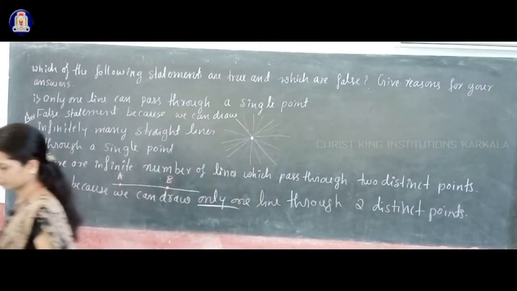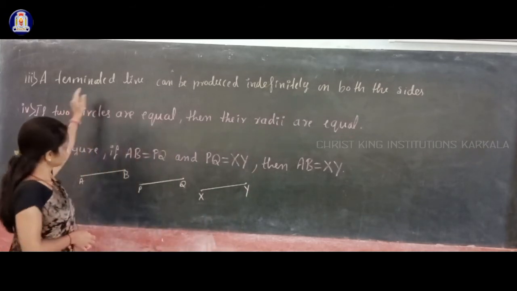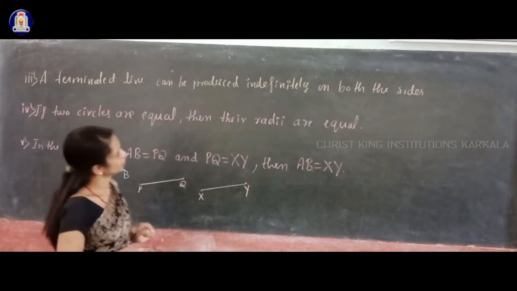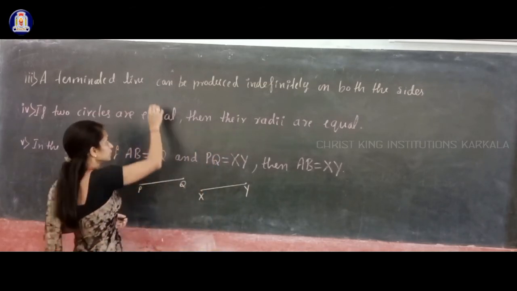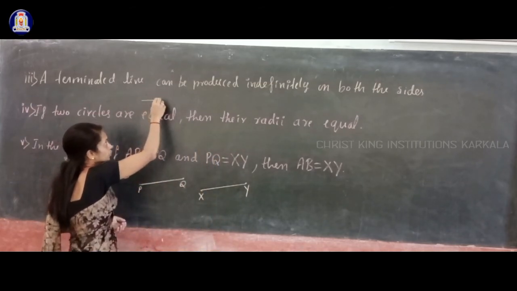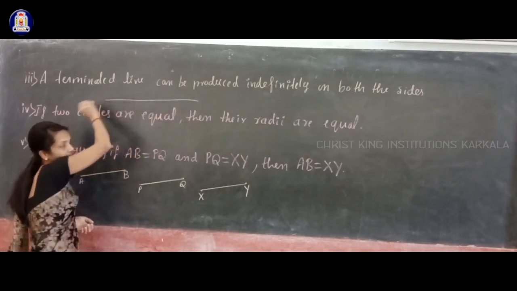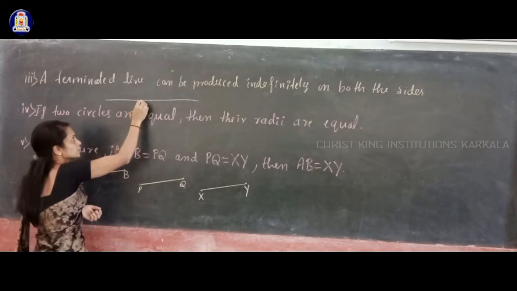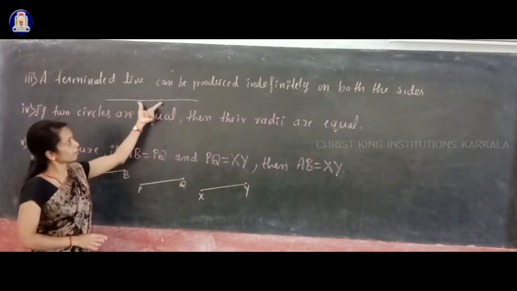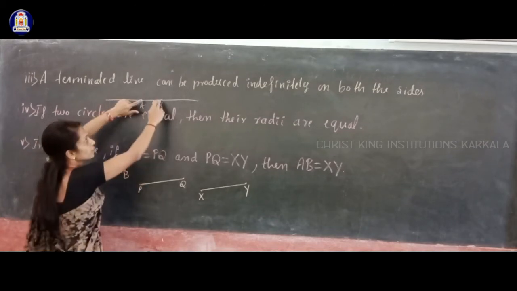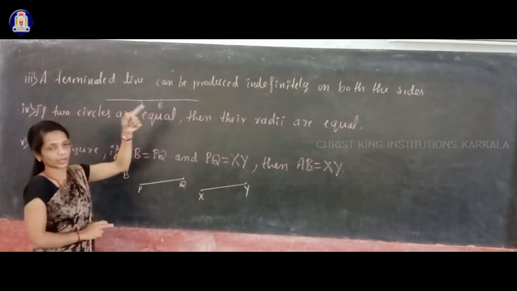Next statement: a terminated line can be produced indefinitely on both sides. Terminated line means a line segment. You know that a line segment we can produce in both directions. Suppose this is a line segment AB, then you can extend that line segment in both directions to any extent.